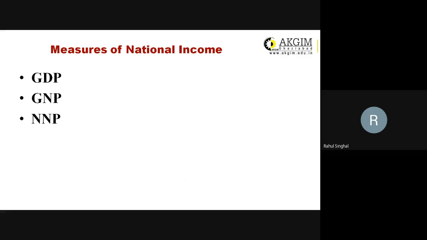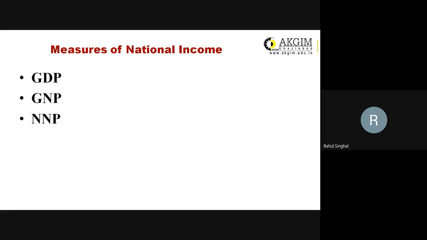So, we have three sub-points for national income. That is GDP, which stands for Gross Domestic Product. Next, we have GNP, Gross National Product. And next we have NNP, that is Net National Product. What we have to do is convert GDP into NNP. NNP is the national income. Once we find NNP, it will be known as the national income of a particular country.